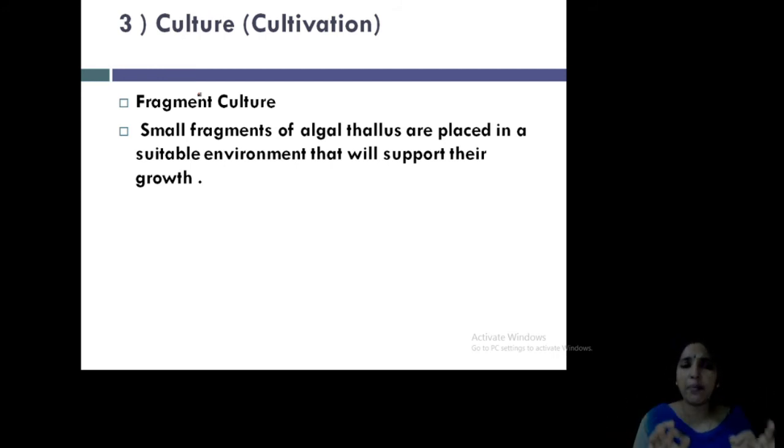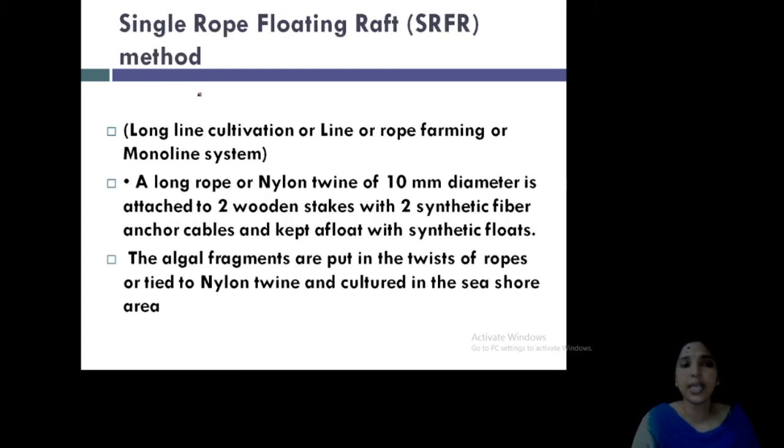So, there is fragment culturing, that is small fragments of thallus are placed in a suitable environment that will support the growth. So, you take a small part of the filament, you put it in the medium, then you will get the multiplication, a huge amount of algae you will get. That is fragmented culture. The second type is the single rope floating raft method, SRFR.